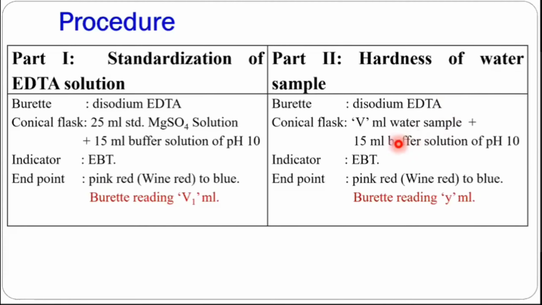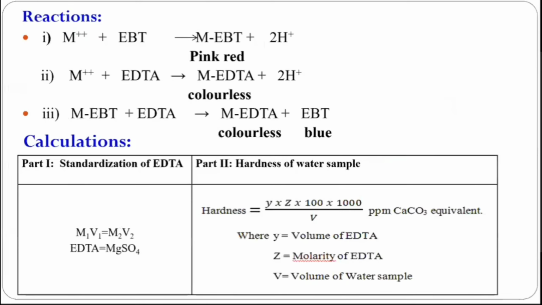So here disodium EDTA is in the burette, and whatever water sample you want to test, you have to take in the conical flask, with 15 ml of buffer solution, and the EBT indicator is to be added. Again, the endpoint is the same, and at that time you have to note the reading as V2 ml. So this is the experimentation part, or procedural part.